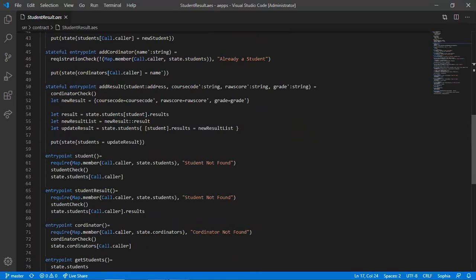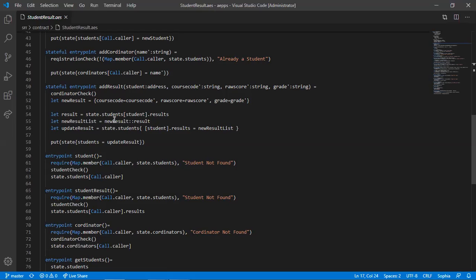And then after that, he said let new result equal the parameters here. Then let result equal the state dot student dot this student's result. What this means is getting student results for that student at this address.